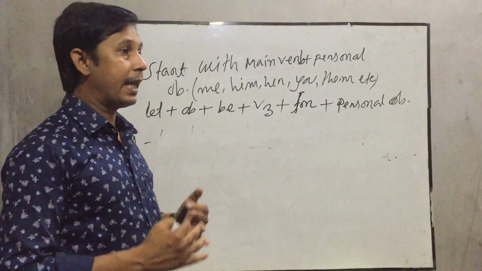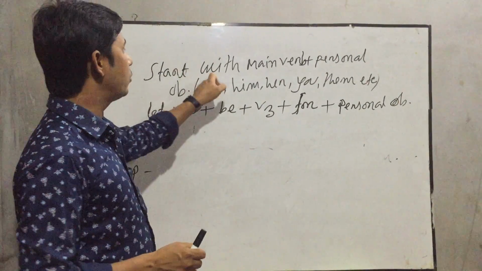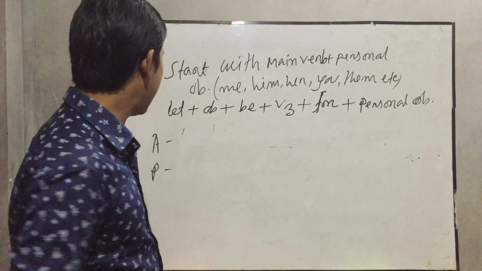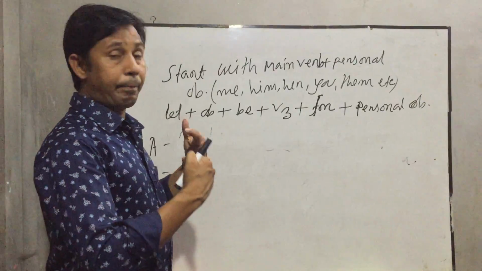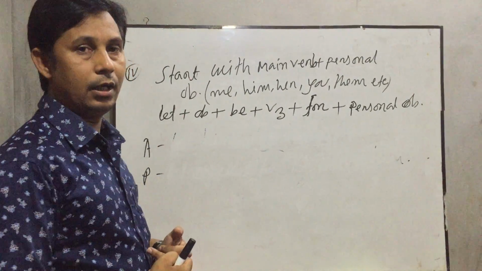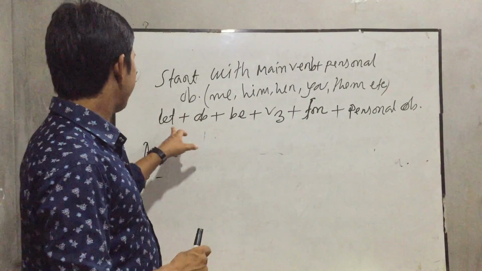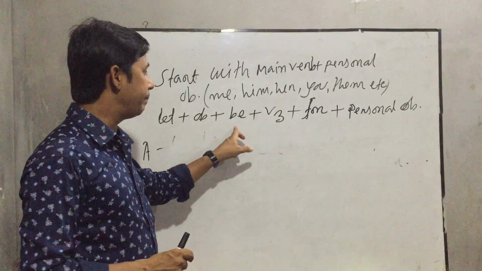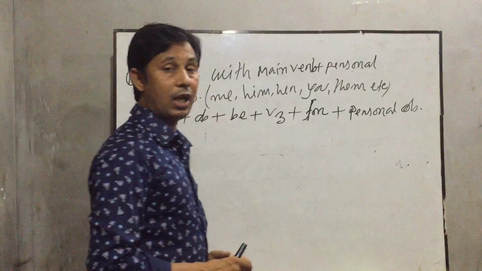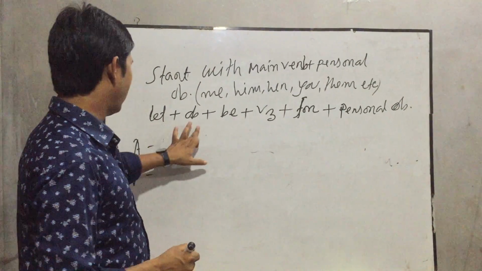If we see the imperative sentence start with main verb plus personal object, that means me, him, her, you, them, etc. in the active voice, and when we change into passive voice, the structure will be: at first let, then object, then be, then past participle form of verb, then for, then personal object. Clear, my dear students? Then, for example,